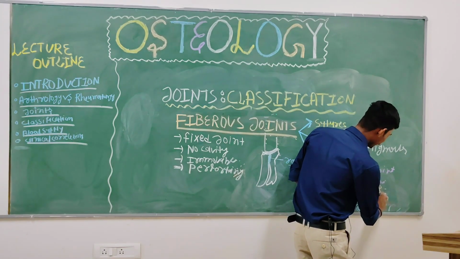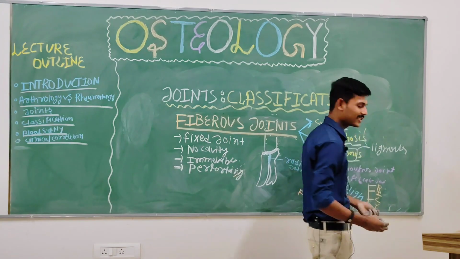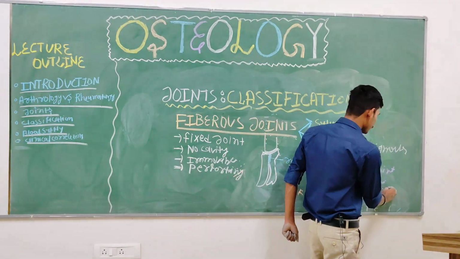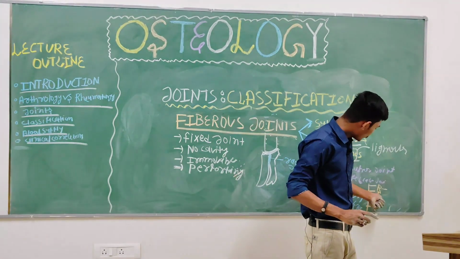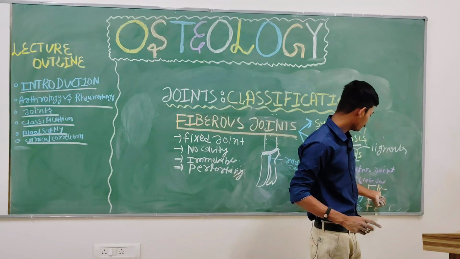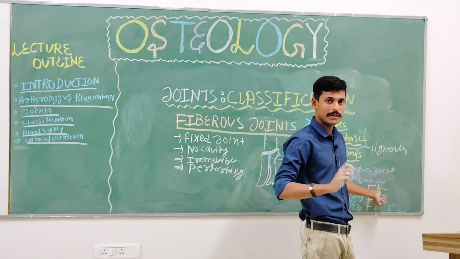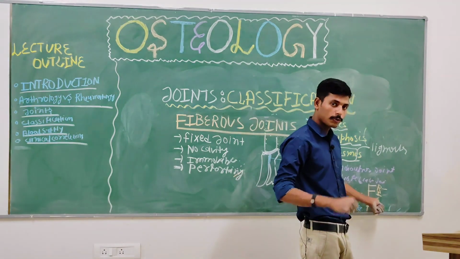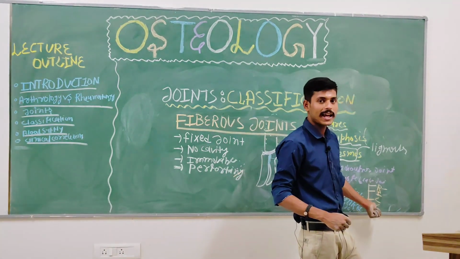Sprain treatment can be remembered by the mnemonic RICE. R stands for rest, I stands for ice, you should apply the ice, C for compression, and E stands for elevation.